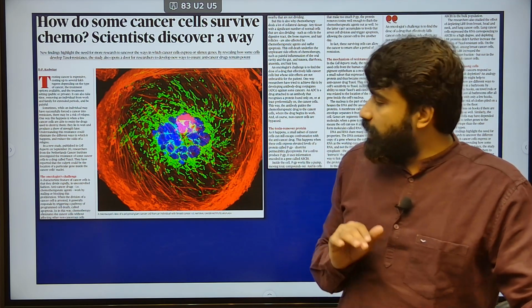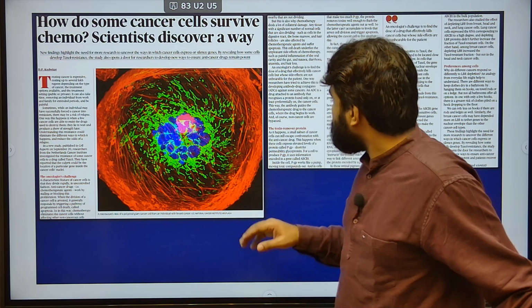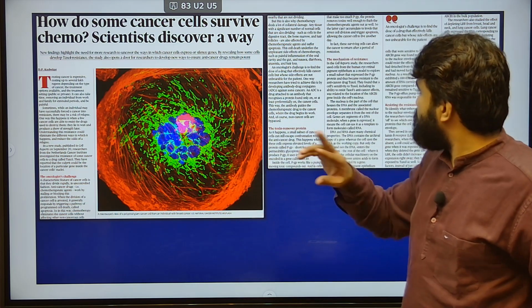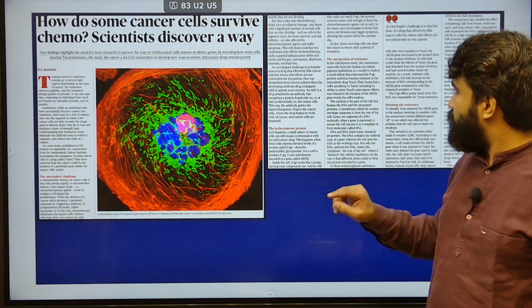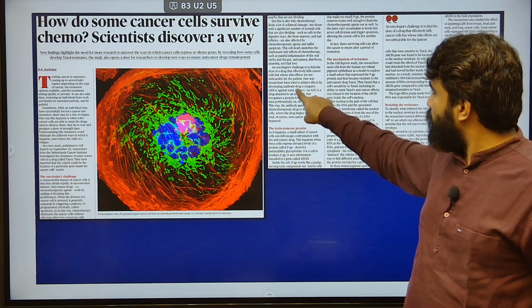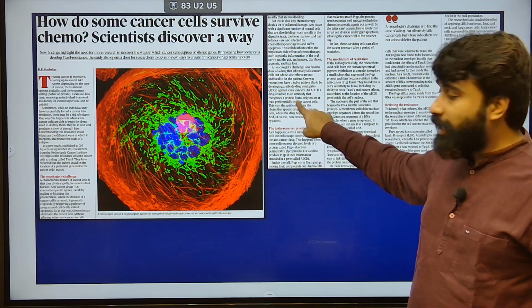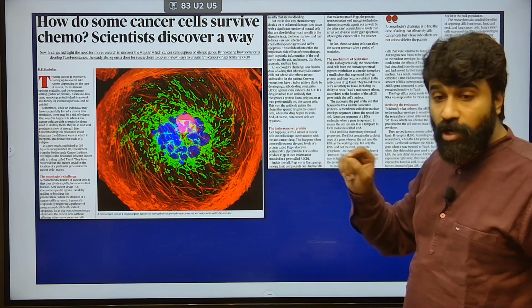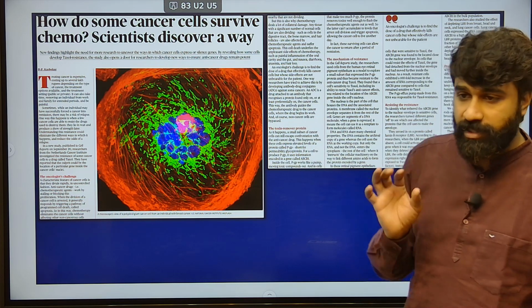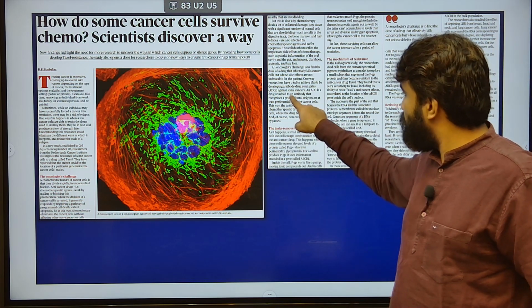Therefore, what should be your target? That gene. Okay? That is what they are searching for. So, they are focusing on various antibody drug conjugates. One way researchers have tried to achieve this is by developing antibody drug conjugates. What will they do?